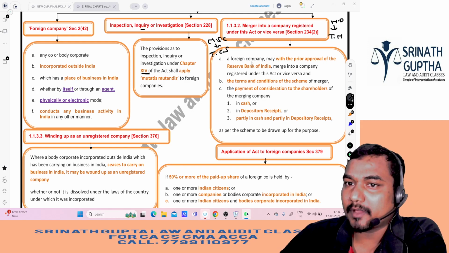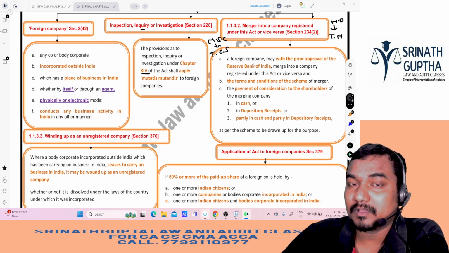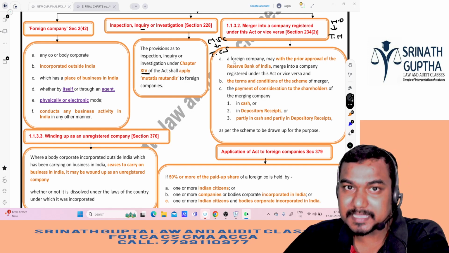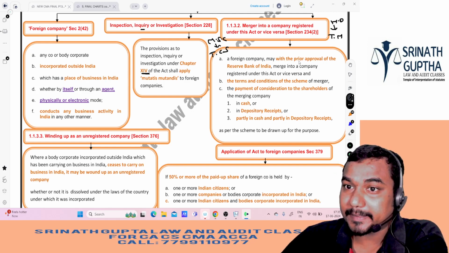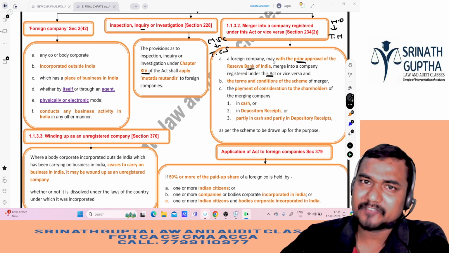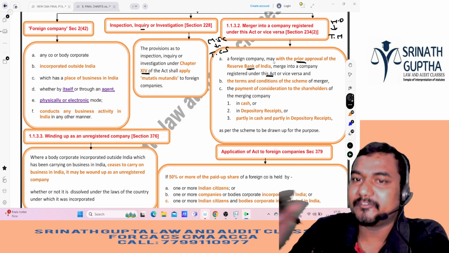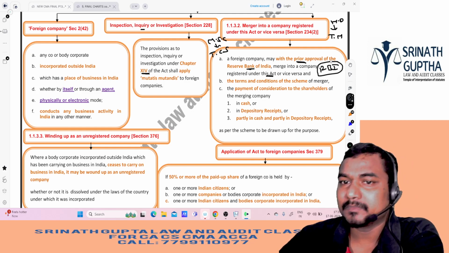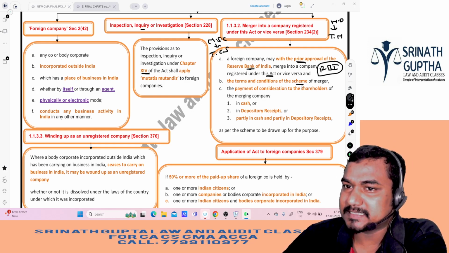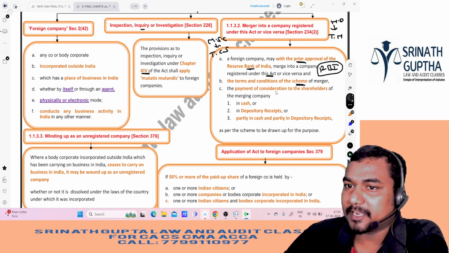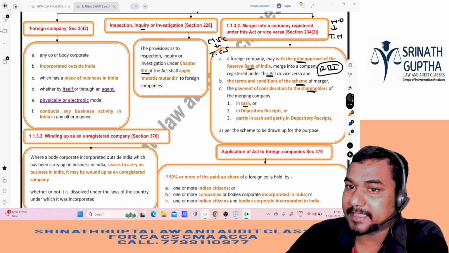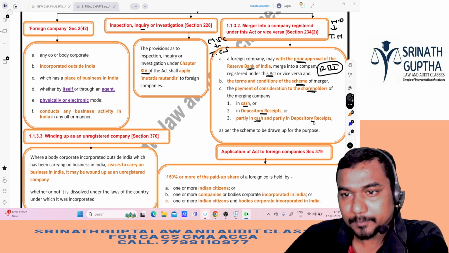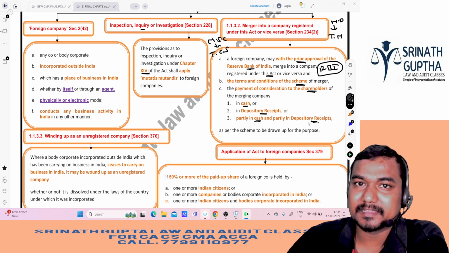So what is the procedure? Sir, he may ask in the MCQ also, can a foreign company merge with an Indian company? Answer is yes. A foreign company may merge with the prior approval of the Reserve Bank of India, into a company registered under this Act. In the same way, an Indian company may also merge with a foreign company. But we have to get the consent of the Reserve Bank of India, because here foreign exchange is involved. Clear na? And as per the terms and conditions of the scheme of merger, the payment of consideration to the shareholders may be paid in cash, may be paid in depository receipts, or partly in cash and partly in depository receipts. That is GDR and ADR.